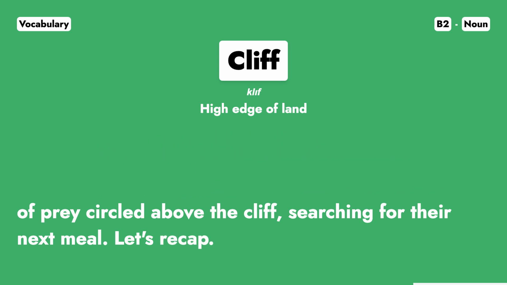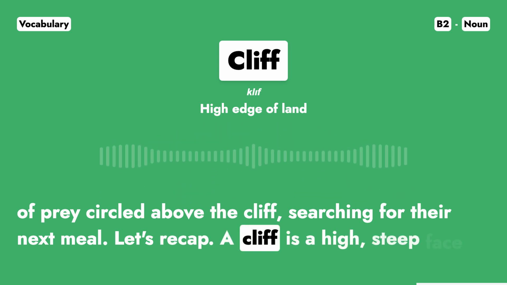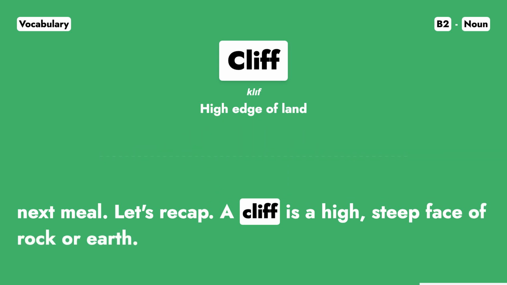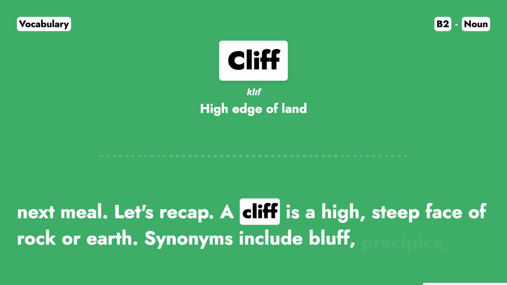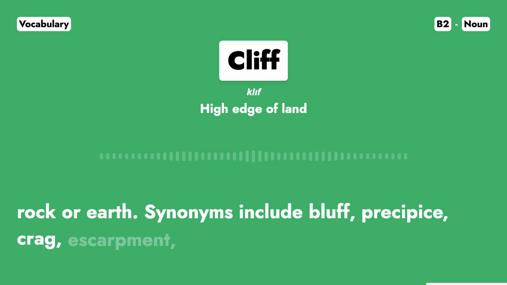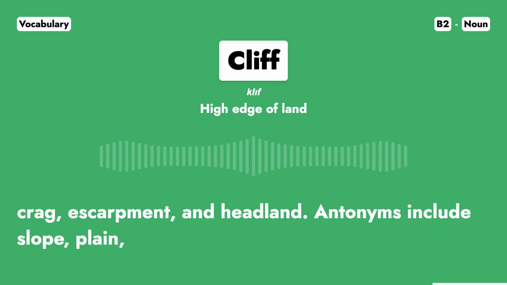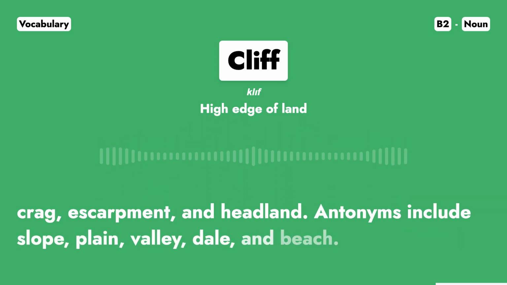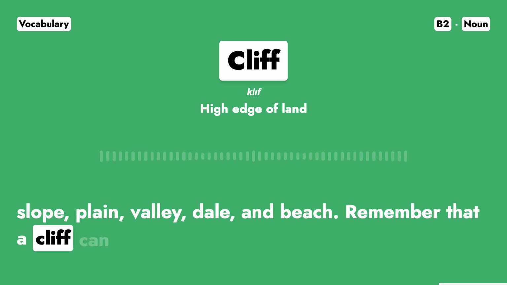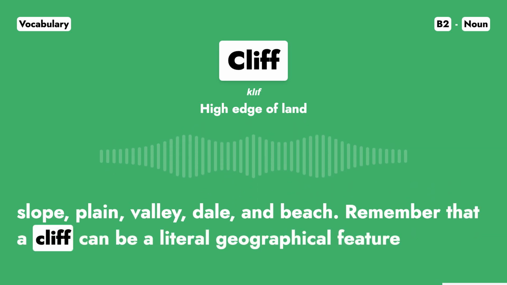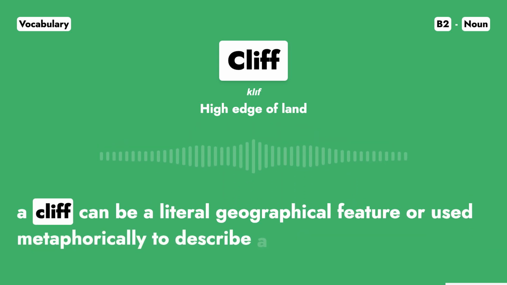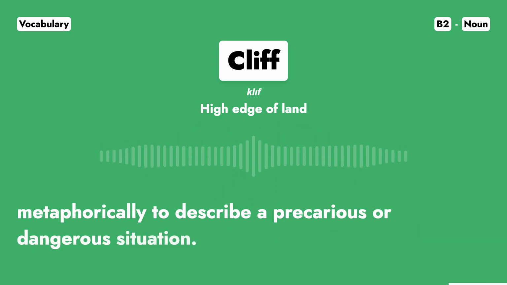Let's recap. A cliff is a high, steep face of rock or earth. Synonyms include bluff, precipice, crag, escarpment, and headland. Antonyms include slope, plain, valley, dale, and beach. Remember that a cliff can be a literal geographical feature or used metaphorically to describe a precarious or dangerous situation.